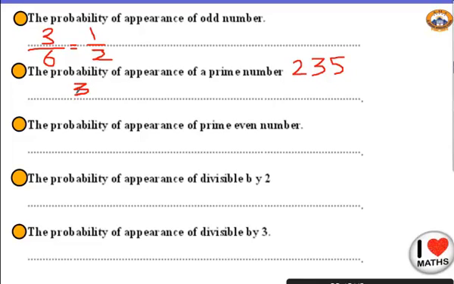So my probability will be 3 over 6. Can I simplify it? Yes, sure. Divided by 3. So my answer will be just half.